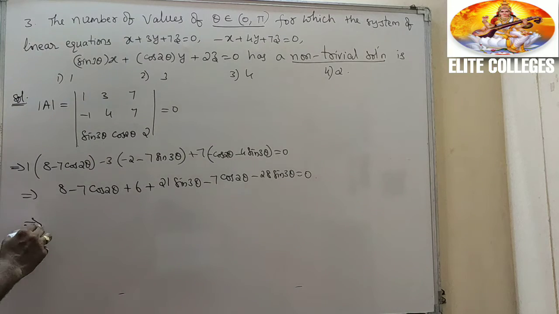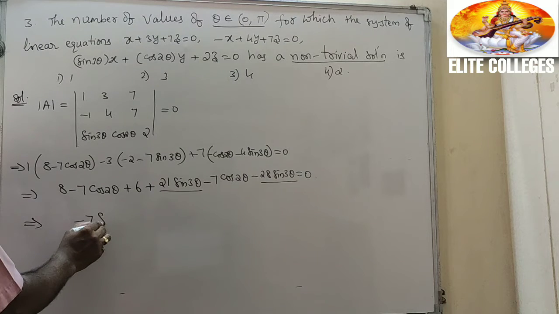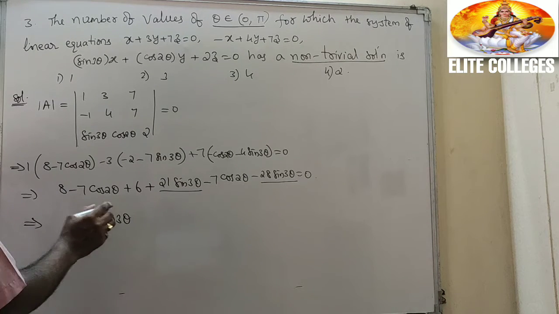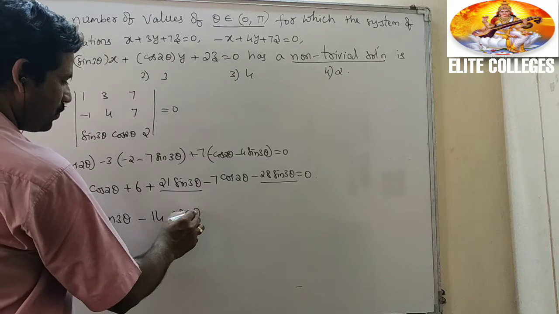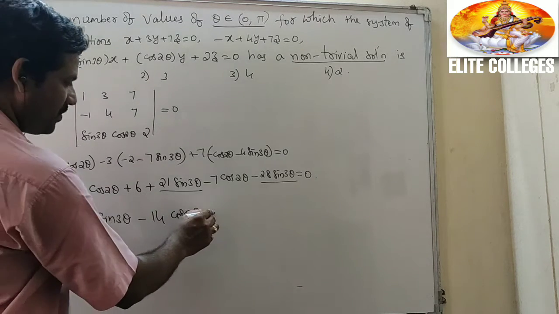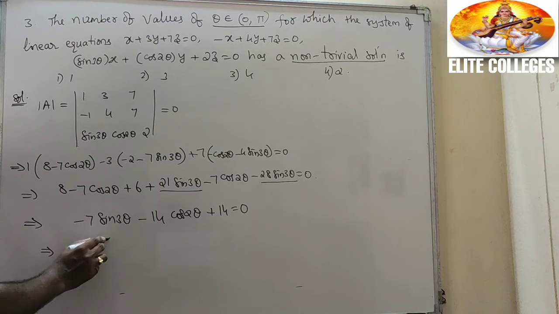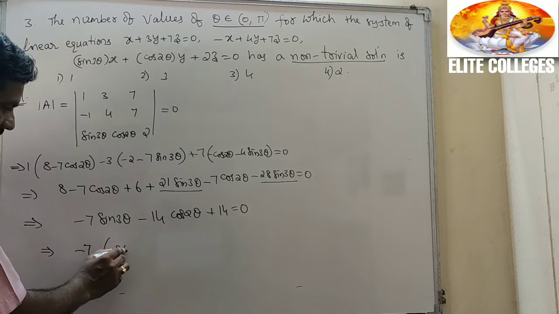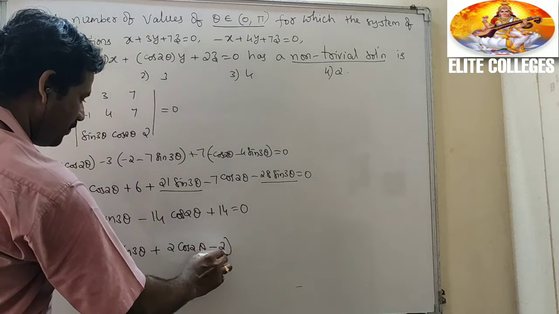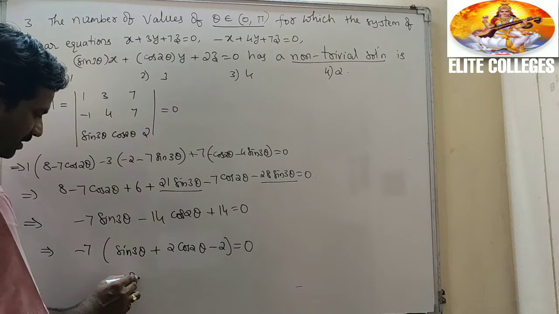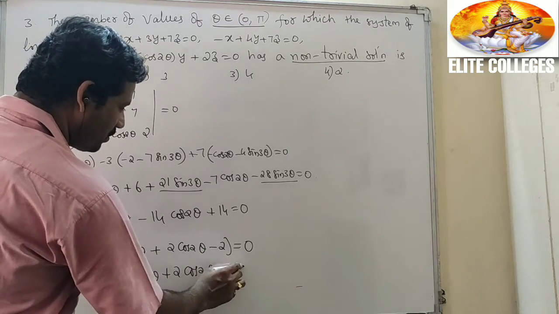Now combine: 21 sin 3 theta minus 28 sin 3 theta is minus 7 sin 3 theta, minus 7 cos 2 theta minus 7 cos 2 theta is minus 14 cos 2 theta, and 8 plus 6 plus 14 equal to 0. Now take minus 7 common: sin 3 theta plus 2 cos 2 theta minus 2 equal to 0.